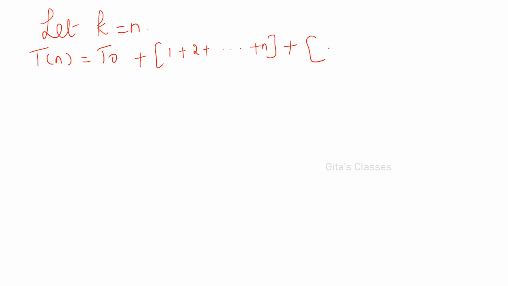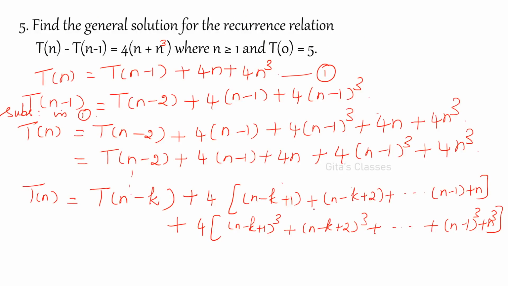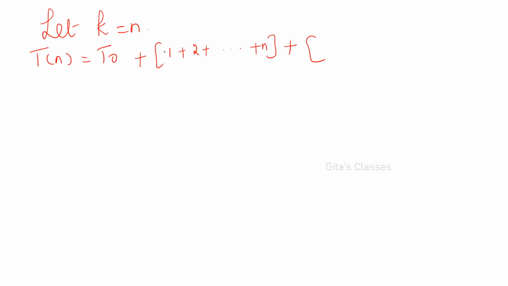Plus, what will be the next term? Here 4 into (n minus k), so this will become 0. So 1 cube, this will become 2 cube and so on up to n cube. Again 4 into, here also 4 into 1 cube plus 2 cube plus etc. plus (n minus 1) the whole cube plus n cube. And now what is T of n? T of 0 plus 4 into n into (n plus 1),